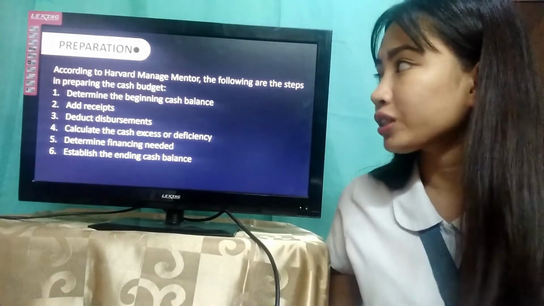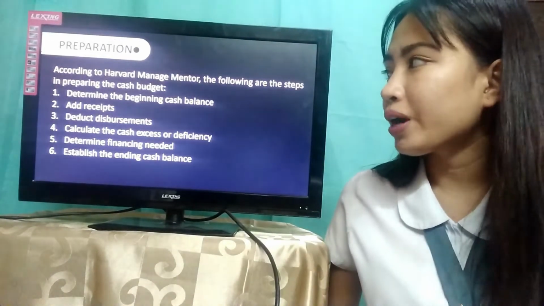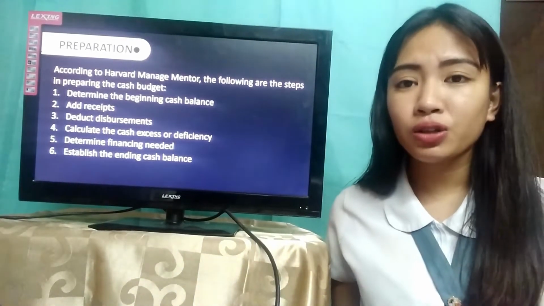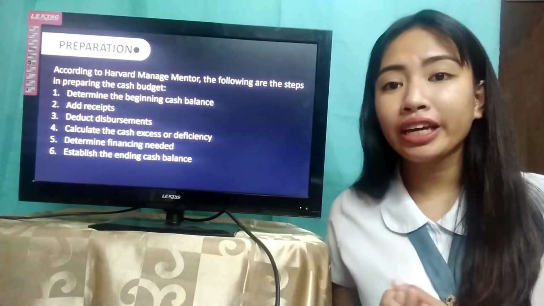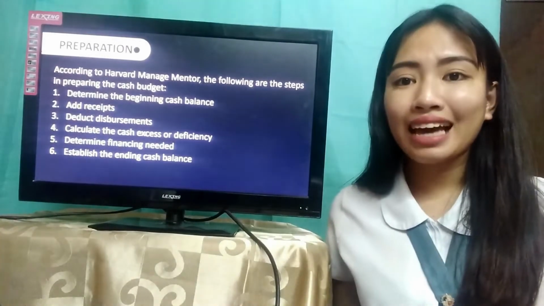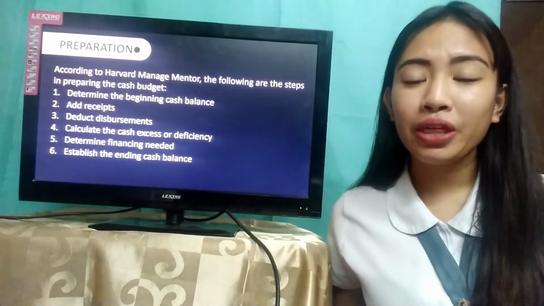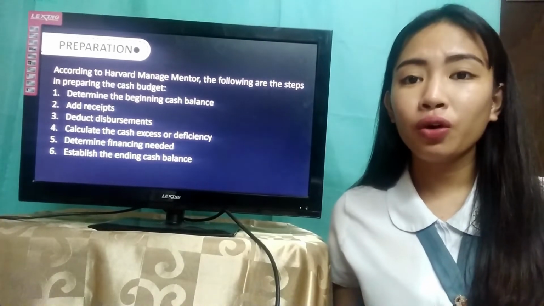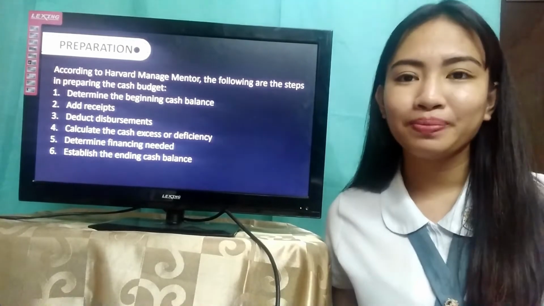According to Harvard Mentor, the following are the steps in preparing the cash budget. First is determining the beginning cash balance, or determining how much money or cash is available at the beginning of the period. Second is adding the receipts. We should determine the expected receipts, cash collections from customers that will flow into the cash account each period.